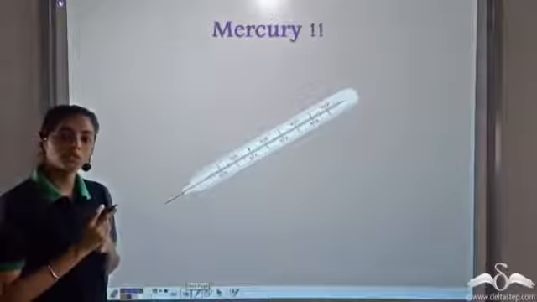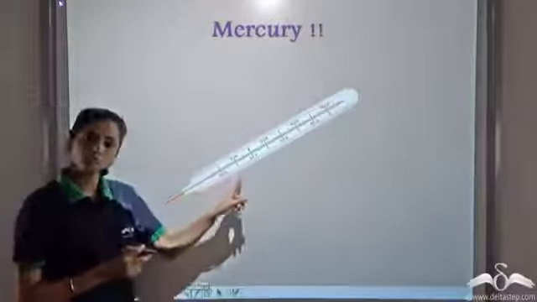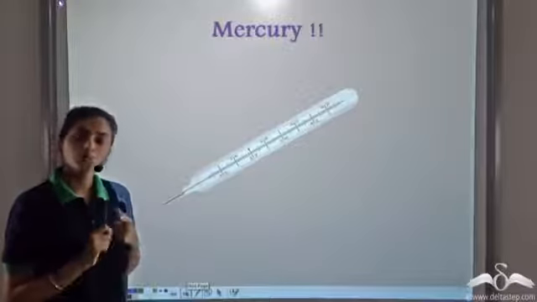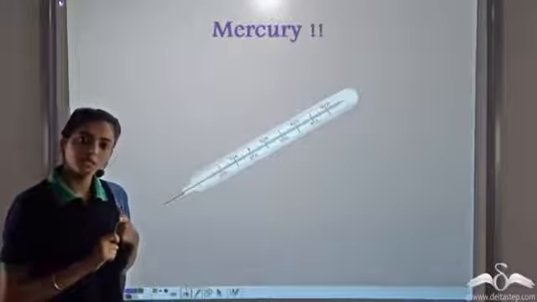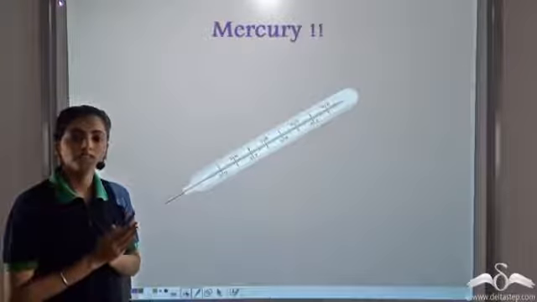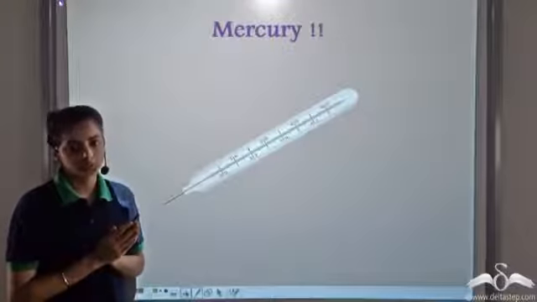Mercury is the only metal which is present in the thermometers that is in the liquid state. So there is only one metal in the liquid state, which is mercury. Rest all metals exist in the solid state at room temperature.